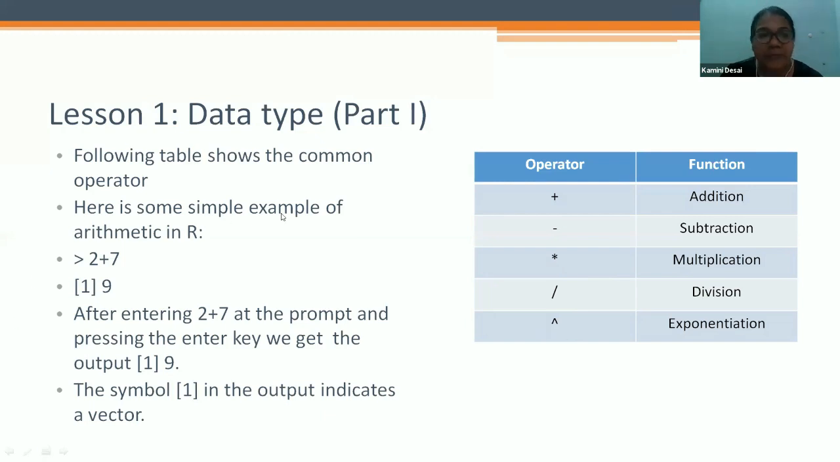Okay, so here are some simple examples of arithmetic in R. If you enter 2 plus 7, it gives the vector 1 and the answer is 9. So after entering 2 plus 7 at the prompt and pressing the enter key, we get the output 9. The symbol [1] in the output indicates a vector. So remember, in R this is called a vector.